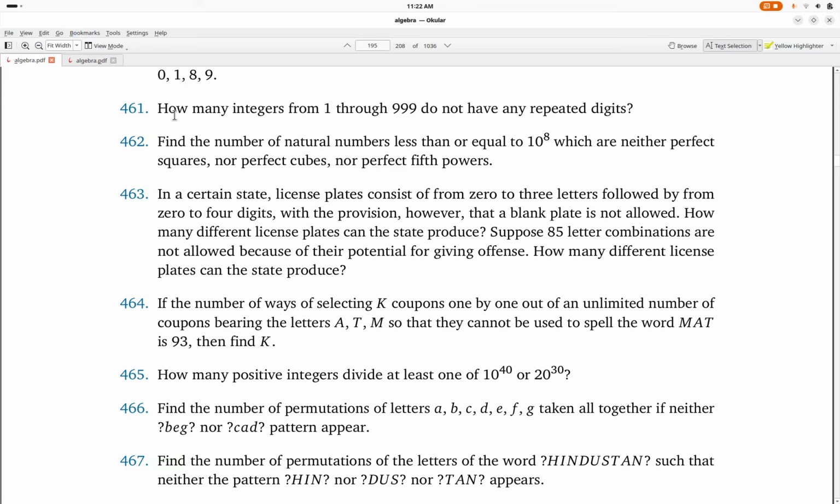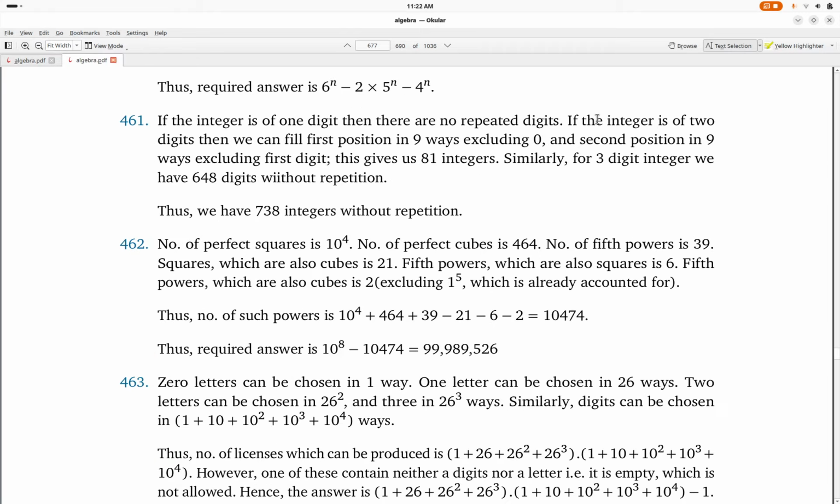Question 461 says that how many integers from 1 through 999 do not have any repeated digits? So we have the answer here. If the integer is of 1 digit, then there are no repeated digits. If the integer is of 2 digits, then we can fill first position in 9 ways excluding 0 and second position in 9 ways excluding first digit, which gives us 81 integers. Similarly for 3-digit integer, we have 648 digits without repetition. So 648 comes from 9 into 9 into 8, and thus we have a total of 738 integers by adding all this without repetition.